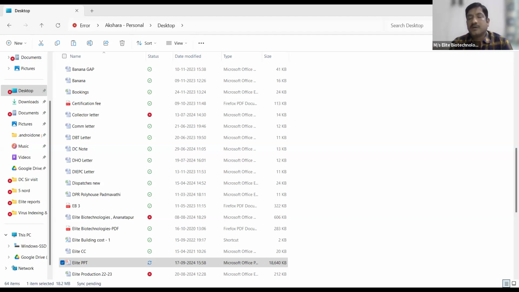For example, for banana, we select the explant, or we call it the mother plant, as a sucker. When we plant banana plants, we get suckers from the plant. We select those suckers and use them as the explant. For other crops, based on their multiplication rate, we select the explant accordingly. For example, in pomegranate, we select the axillary buds where we have the internodes. For sugarcane, we select the eye buds.